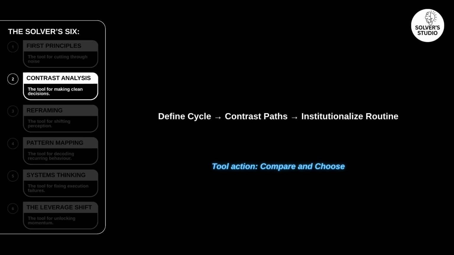Contrast analysis decision changes how habits are built. First, expose the collapse cycle. Second, contrast the unstable and stable paths. Third, commit to the low negotiation system. Progress built on unstable energy always breaks. Progress built on resilient structure compounds.